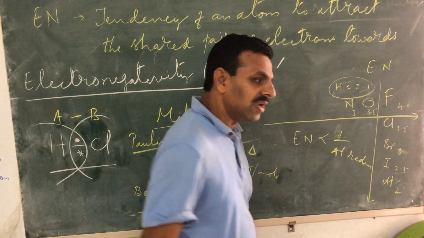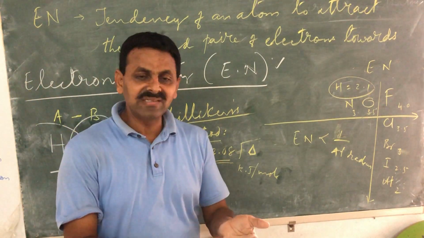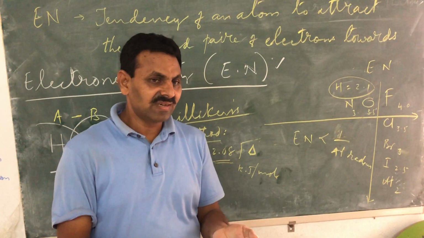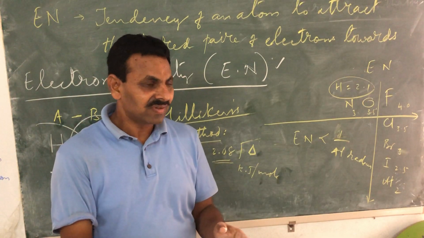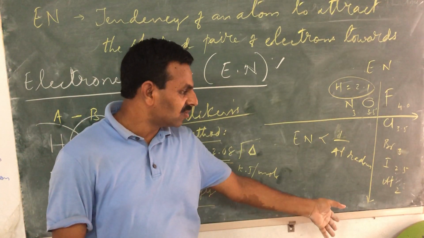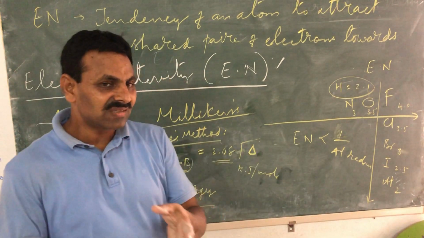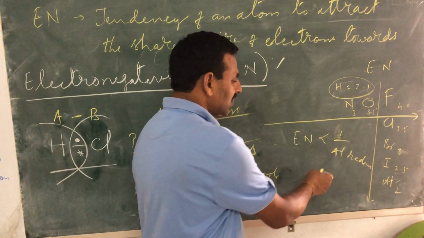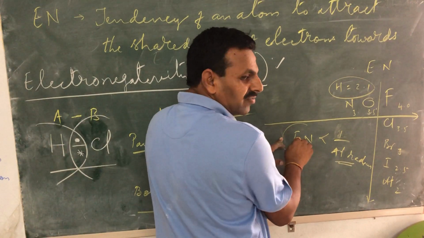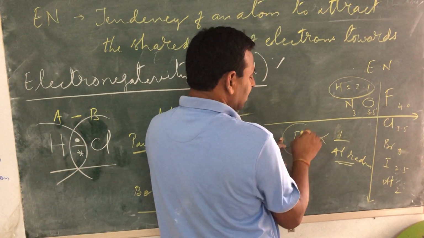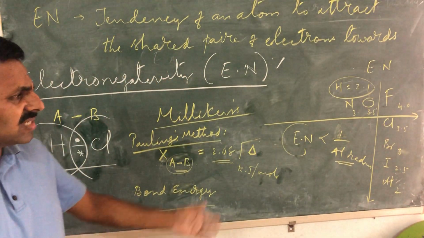Now see children, so easy to understand. All the three, ionization energy, electron affinity, and electronegativity, will have the same trend of decreasing down the group, which is against the increase in atomic radius. That means all the three are inversely related to atomic radius. Ionization energy is inversely related to atomic radius, electron affinity is inversely related to atomic radius, and electronegativity is also inversely related to atomic radius. Very easy to understand.